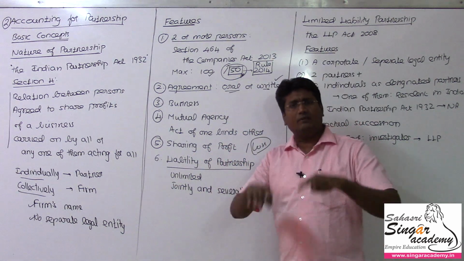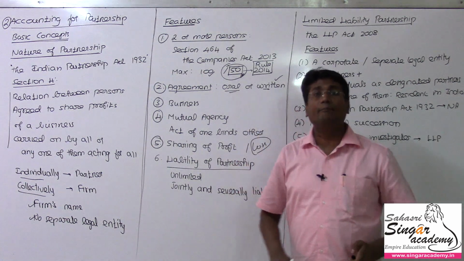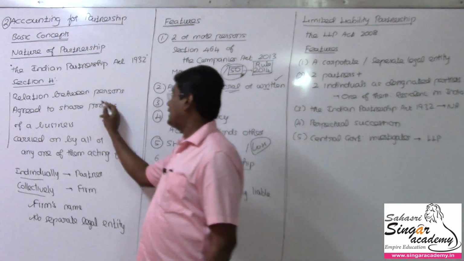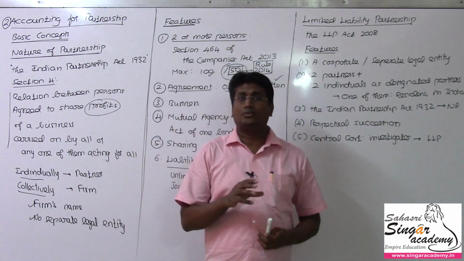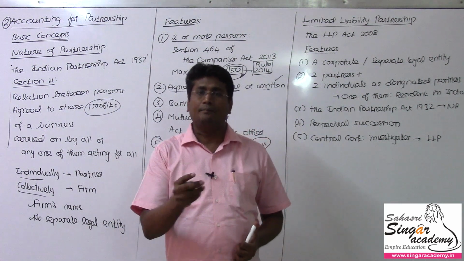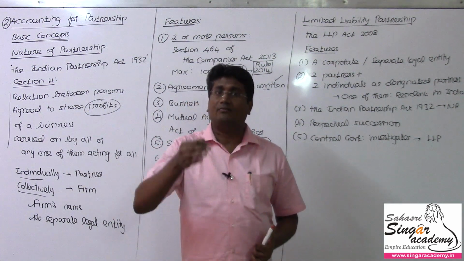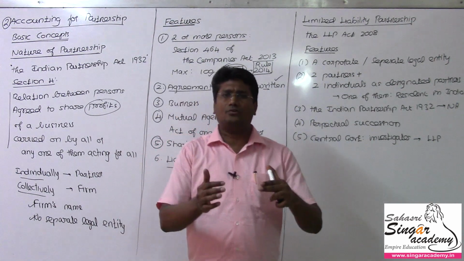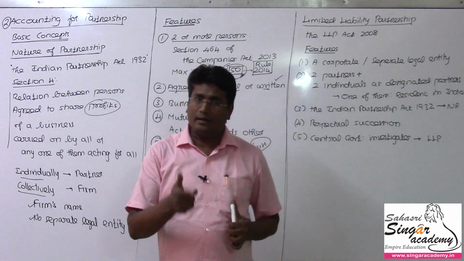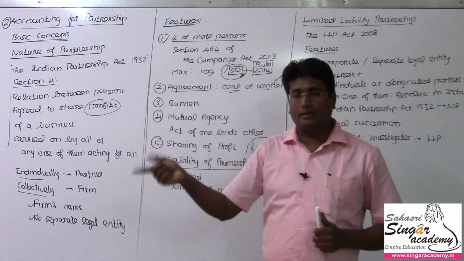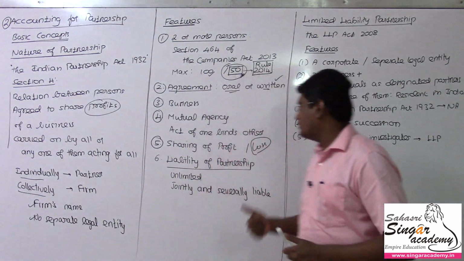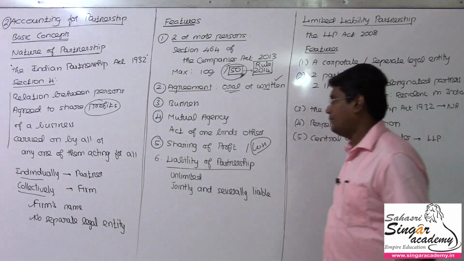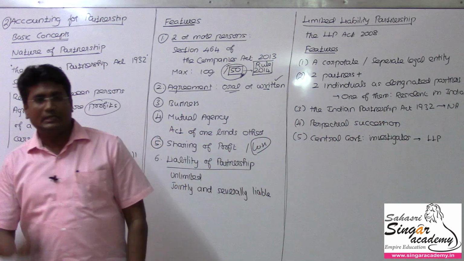So it's very simple. When the profit is shared, automatically it implies, though it is not given in the Section 4 definition. Section 4 definition agreed to share profits only. Of course, there is no prescription regarding the loss sharing. But the profit sharing itself implies any loss that comes should also be shared by the partners, because partners join together to shoulder the business and run it successfully. If any loss comes, the other partner should also shoulder the loss, right? So this is what is implied. Implied meaning is whenever there is a loss, that loss should also be shared among the partners. I hope you could now understand the fifth feature.